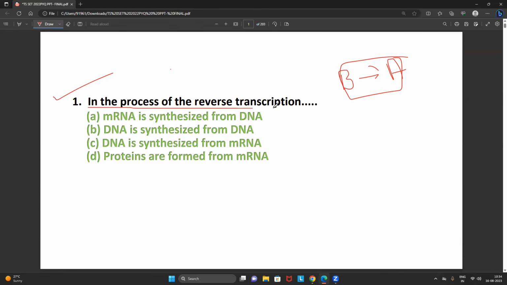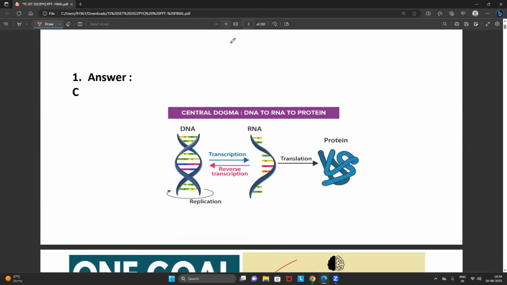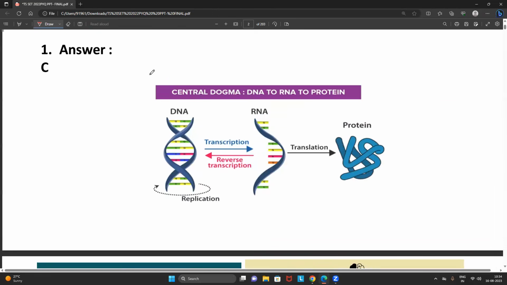In the process of reverse transcription, it's actually an intermediate level. What is the reverse transcription process? Every student commonly knows this is the central dogma, where from the DNA we synthesize the RNA, which we call the transcription process. Later the RNA gets translated into what, friends?